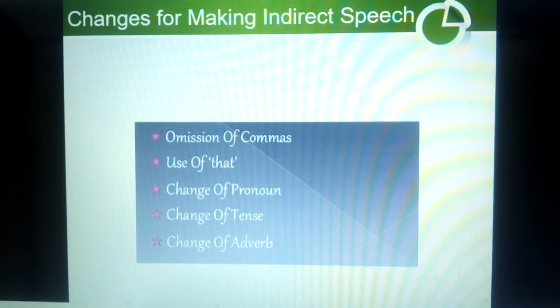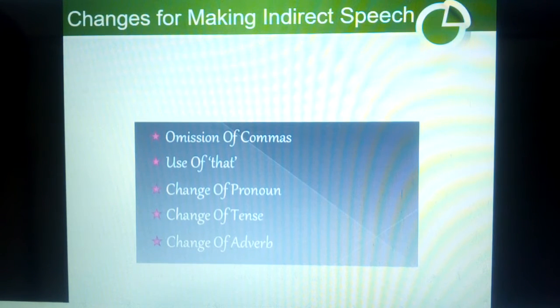Changes for making indirect speech. How can we make a sentence into indirect speech? If it is direct speech, how can we change it into indirect speech? Omission of commas: we have to remove commas. The second one is the use of that. We use that. We change the pronoun, as well as the tense, and we change the adverb.